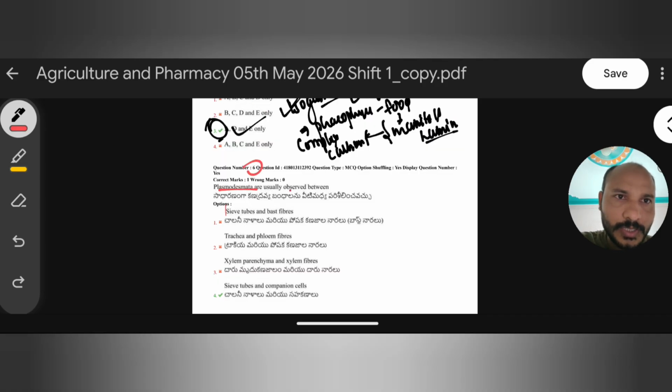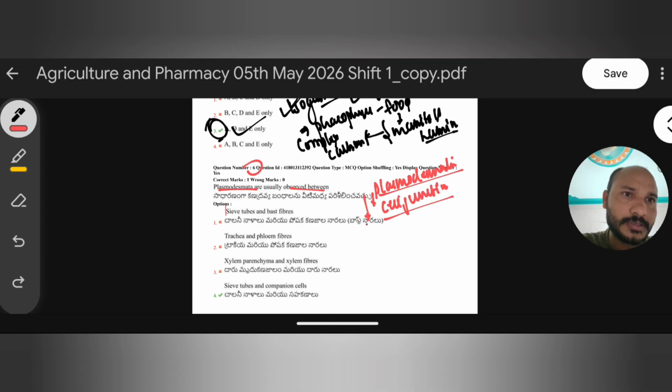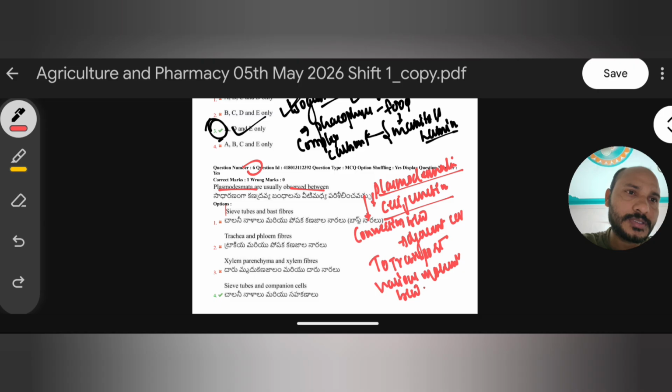Plasmodesmata are usually observed between. Okay, so here generally plasmodesmata. Now we discuss plasmodesmata. So what is plasmodesmata? Plasmodesmata is a type of cell junction. Generally plasmodesmata form a connection between adjacent cells. Why? To transport various molecules between cells within tissue. For that reason a connection forms. That connection is nothing but plasmodesmata.